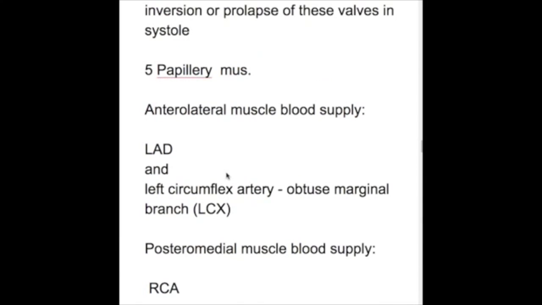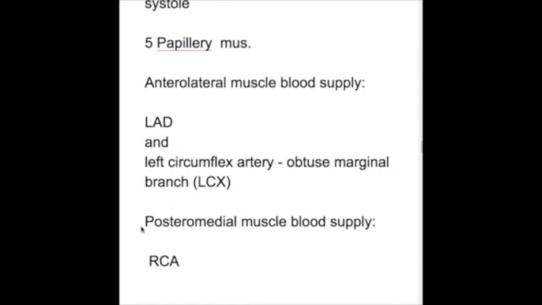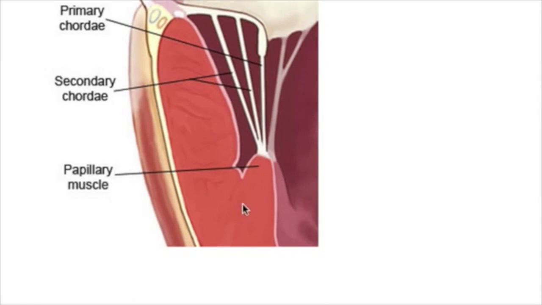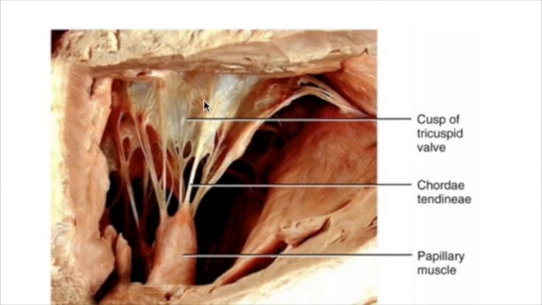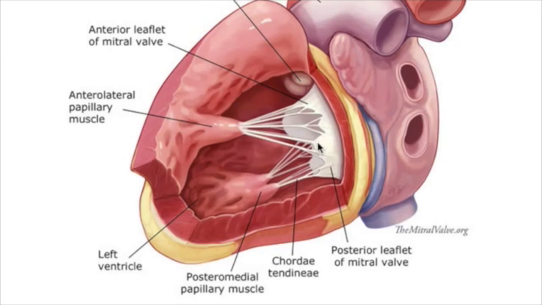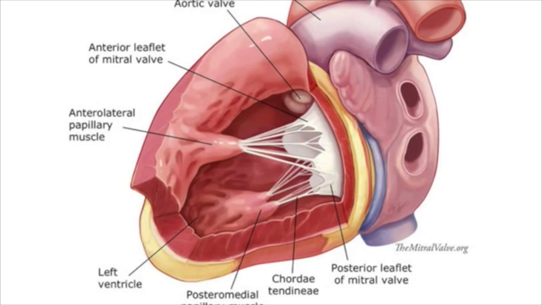So which papillary muscle ruptures more? The posteromedial group ruptures more because it has a single blood supply from the right coronary artery. Papillary muscles are attached to the cusp via chordae. This is the papillary muscle, this is the chordae, and this is the cusp. When the ventricle contracts, the papillary muscle contracts and prevents prolapse of the valve into the atria. But if this muscle ruptures as a result of myocardial infarction, the valve prolapses and causes mitral valve regurgitation.